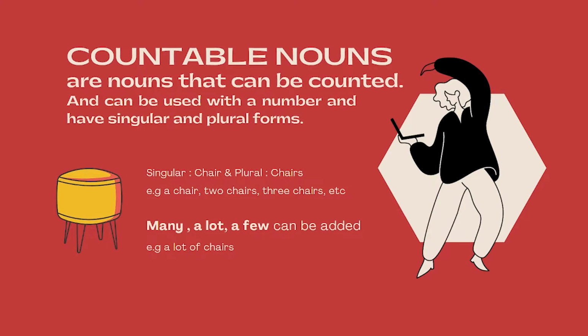For example, we have a chair here, right? The singular form of a chair is chair, and the plural form is chairs, with an S at the end. For example, a chair, 2 chairs, 3 chairs. Before the nouns, we can also add many, a lot, a few. For example, a lot of chairs.